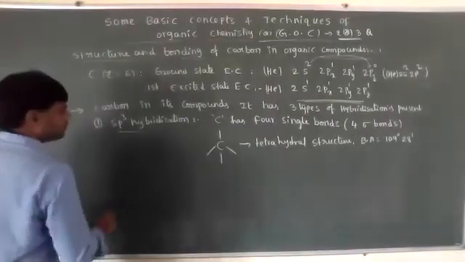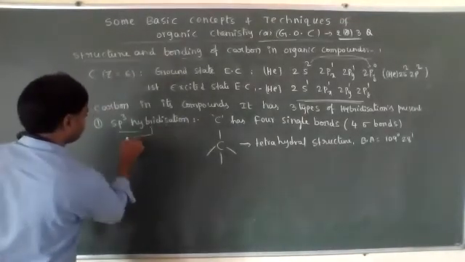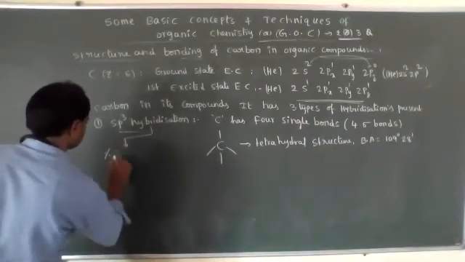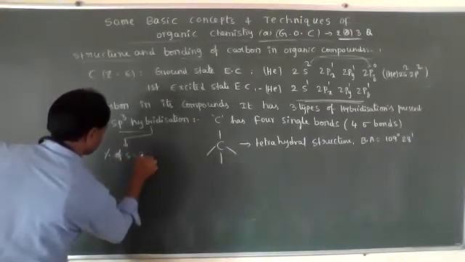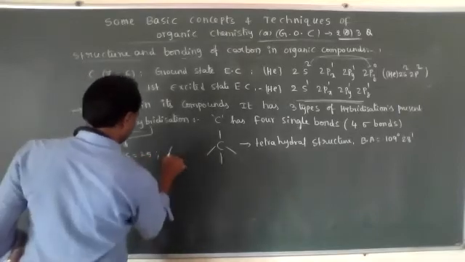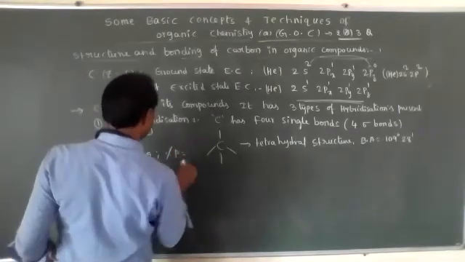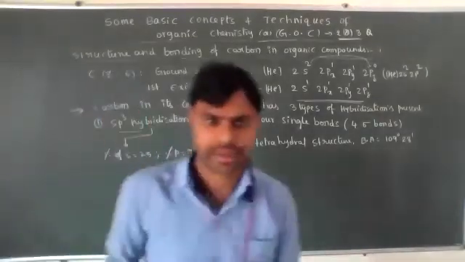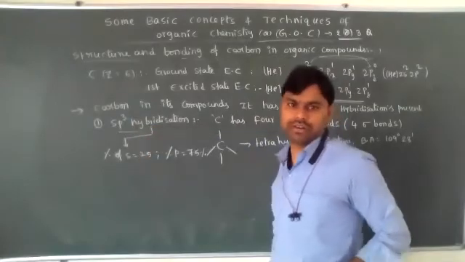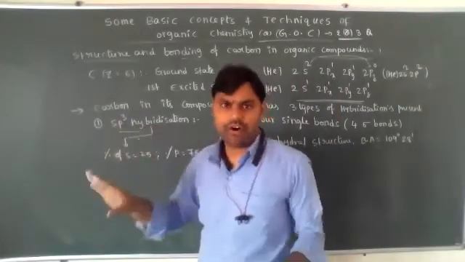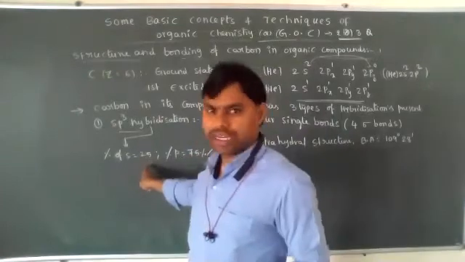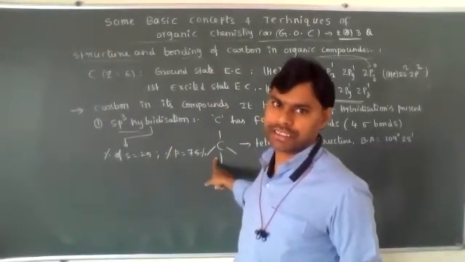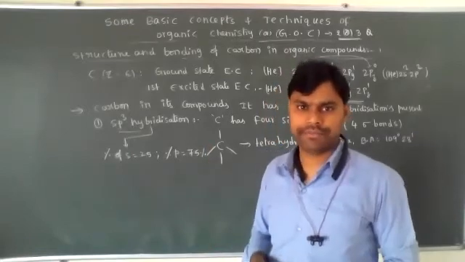Let's see, in sp3 hybridization, percentage of S is 25 and percentage of P is 75. See, 1s 3p, total how many? 4. Out of 4, 1s is one part of 4 parts, which is 25%. The remaining 3p orbitals part is 75%. Okay?